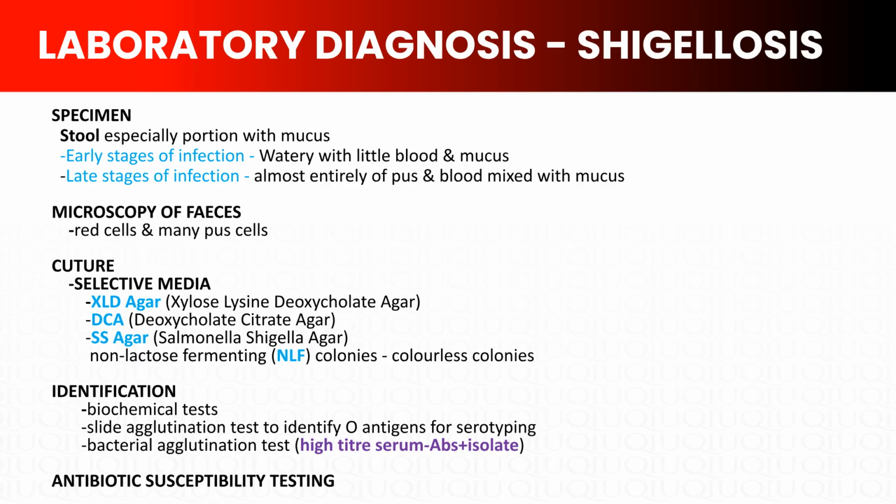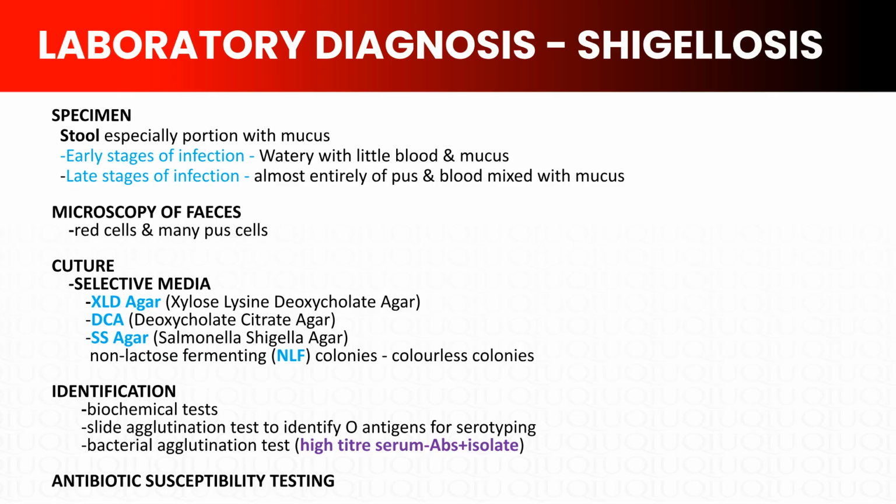For culture, we must use selective media because normal stool flora would overgrow Shigella. The selective media used are XLD agar, xylose lysine deoxycholate agar; DCA, deoxycholate citrate agar; and SS agar, Salmonella Shigella agar. Shigella is a non-lactose fermenter, so it produces colorless colonies on these media, making it easy to identify presumptively. For identification, we perform biochemical tests to confirm it's Shigella. Then we do slide agglutination tests using specific anti-sera to identify the O antigens for serotyping. This tells us which species and serotype we're dealing with.